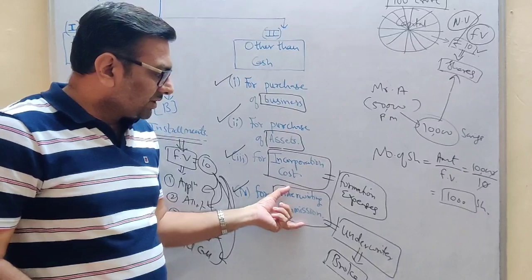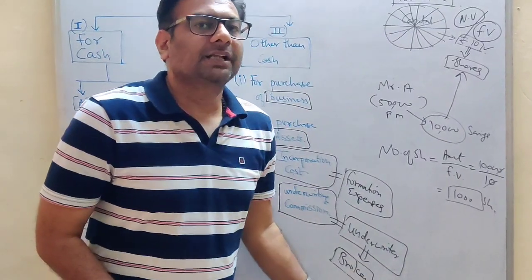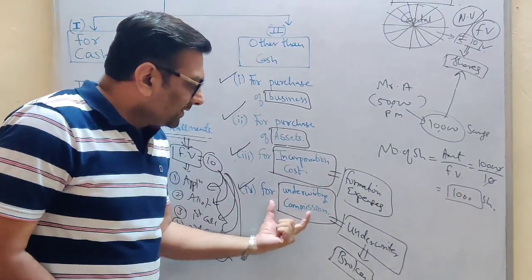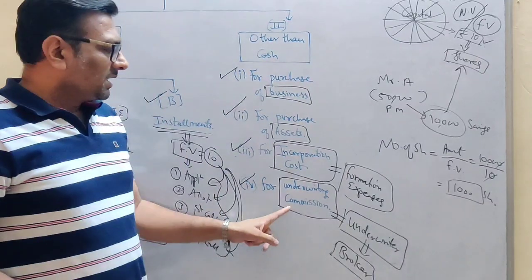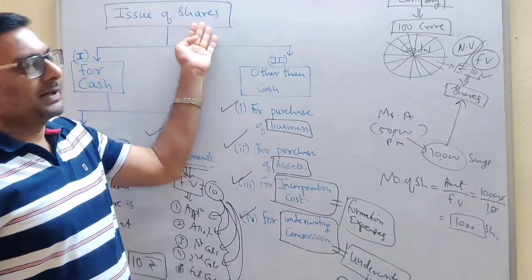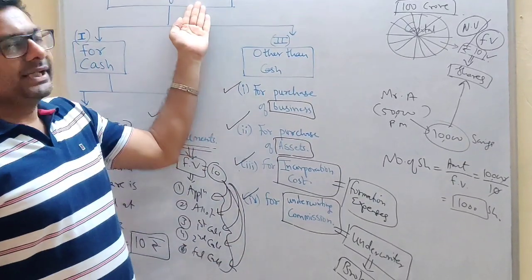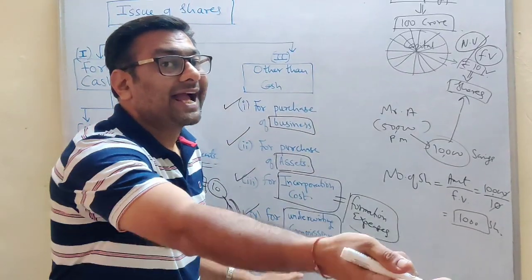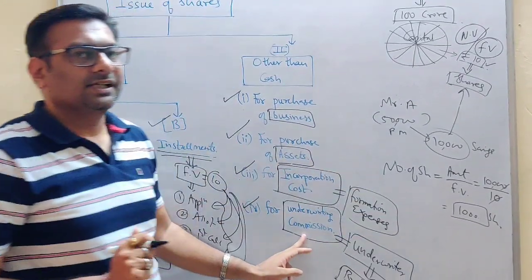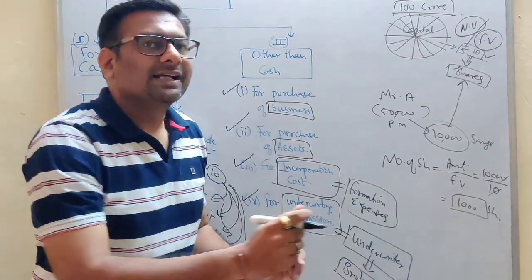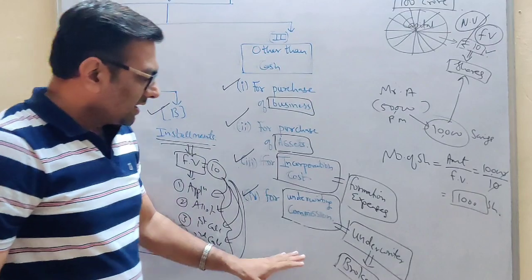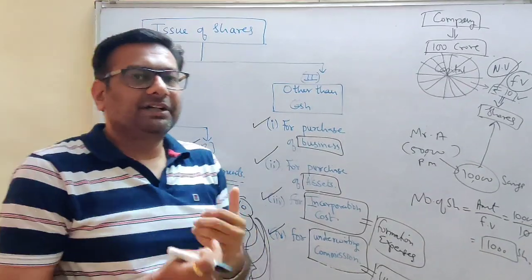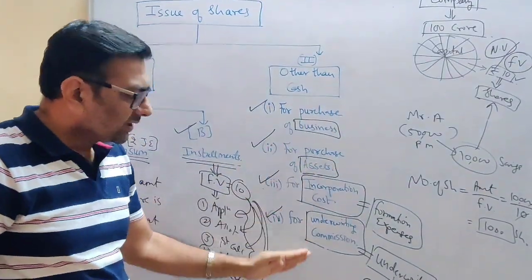So this underwriting commission is paid to the underwriter, who is basically a broker, for pushing the shares. Now, underwriting commission is an expense for the company. It is to be paid to the broker. So how has the company planned to give this underwriting commission? The company has planned to give this commission not by way of cash, but by way of giving shares. So the company will give shares to the broker, saying that this is your commission. So these are the 4 cases wherein a company will issue shares, but in return they are not going to get money in all the 4 cases.